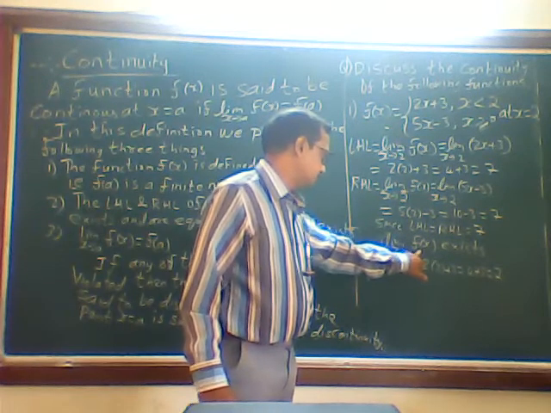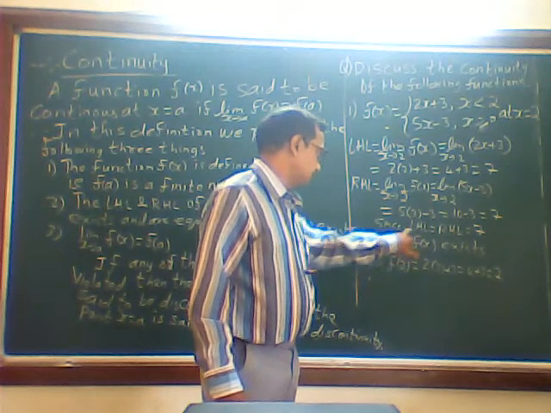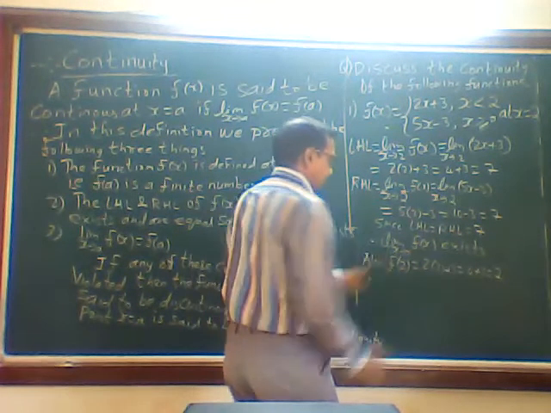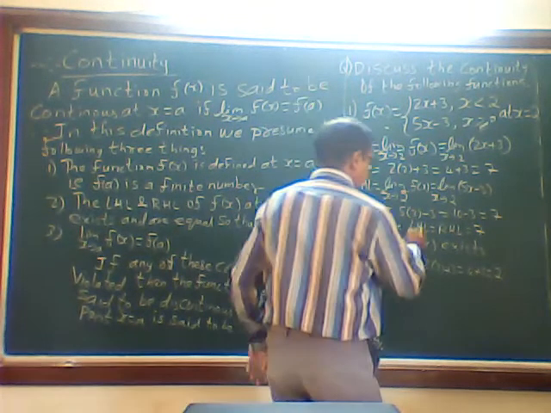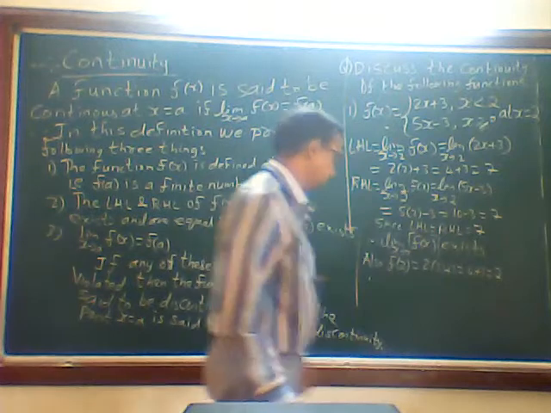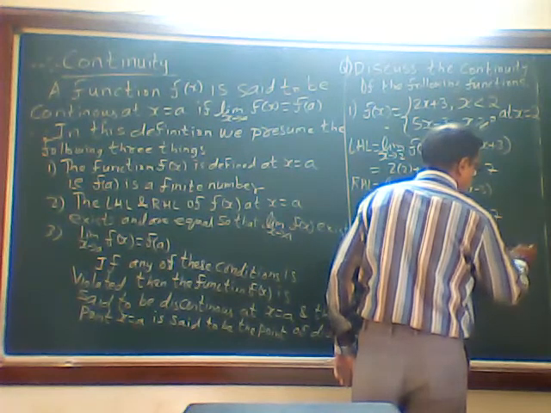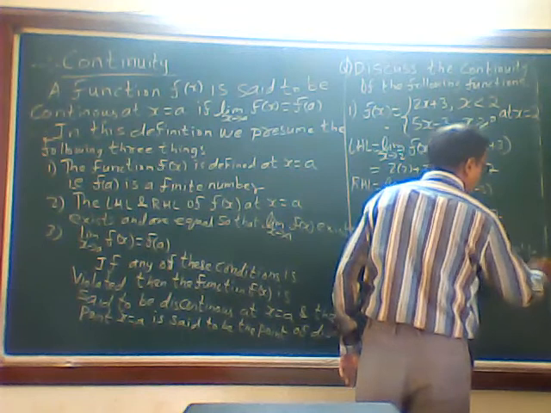Therefore, limit x, since LHL is equal to RHL is equal to 7, therefore limit x tends to 2, f of x exists and is equal to 7.